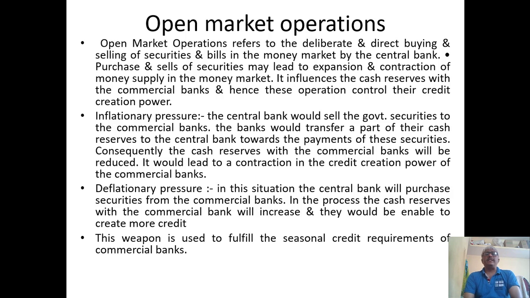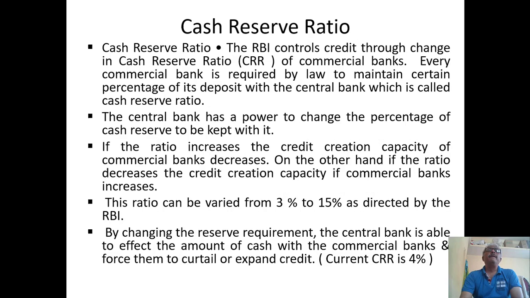This weapon is used to fulfill the seasonal credit requirement of commercial banks. Whenever the commercial banks require money, under those circumstances the central bank is going to use this as a weapon to control the money circulation.